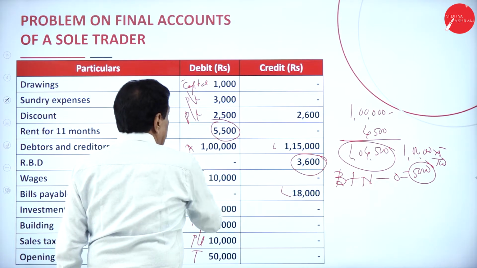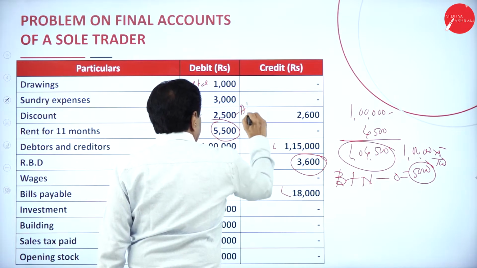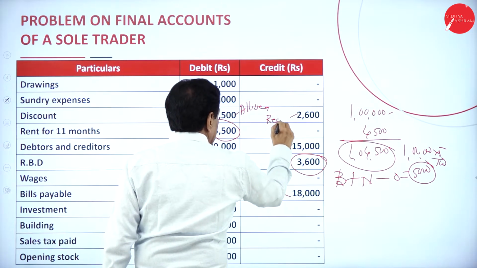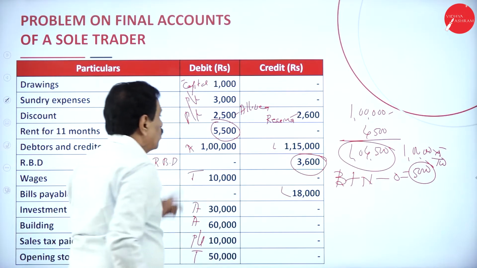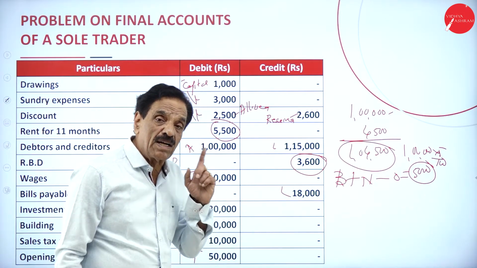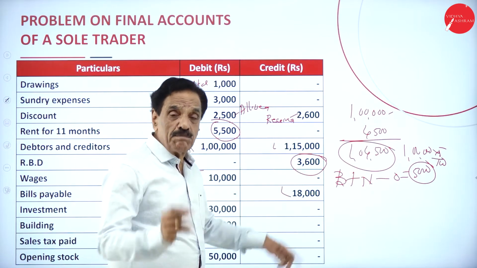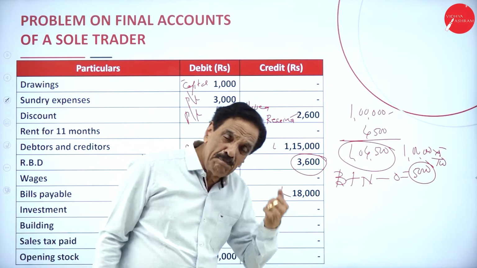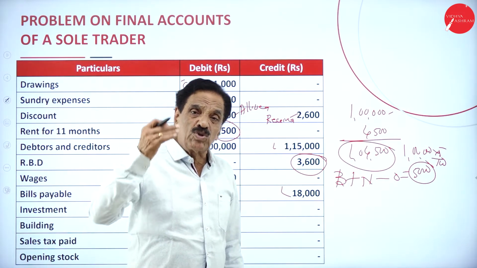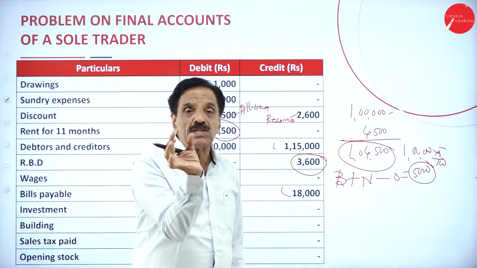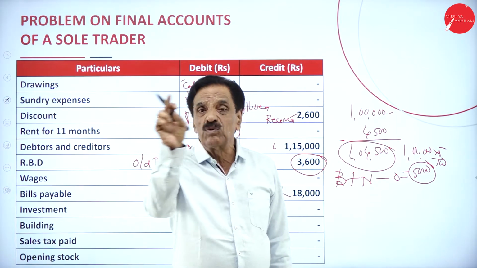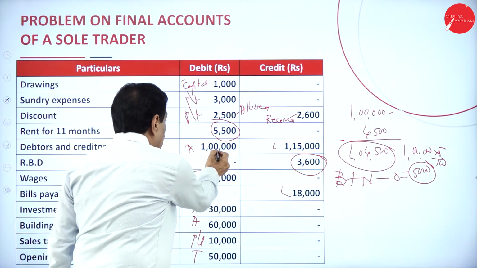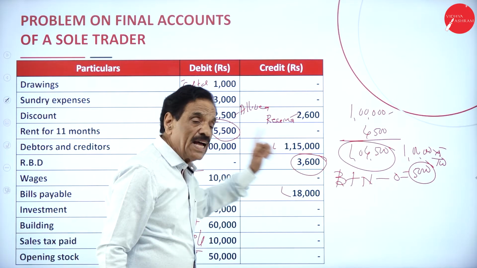Then discount: discount allowed will come in profit and loss account debit side, discount received will come in profit and loss account credit side. Then rent for 11 months already paid. How much already paid? 5,500 is already paid. How much outstanding is there? 1 month. 5,500 divided by 11 is 500 to be paid. So debtor is an asset, creditor is a liability.